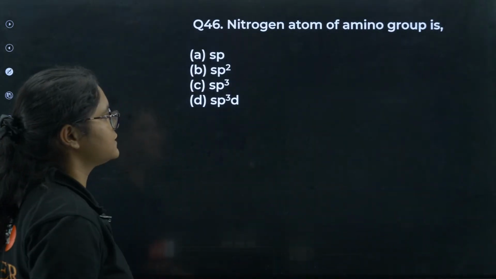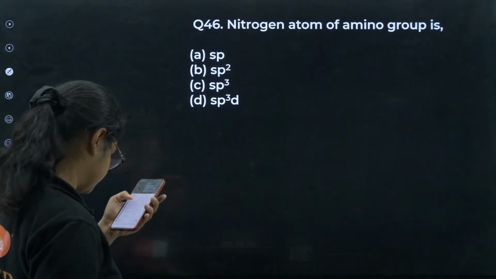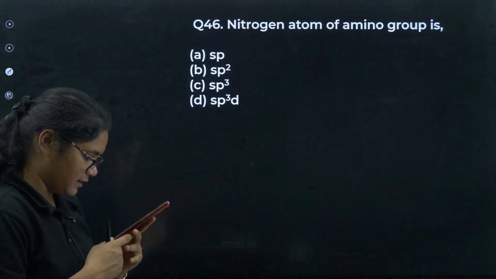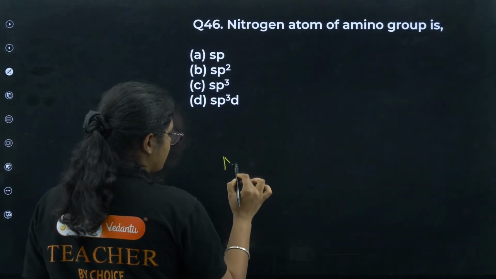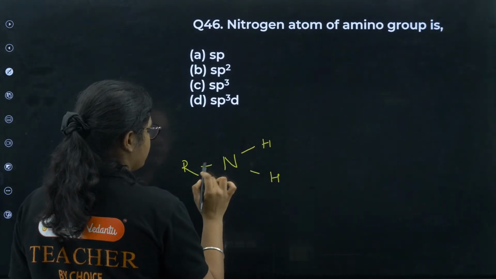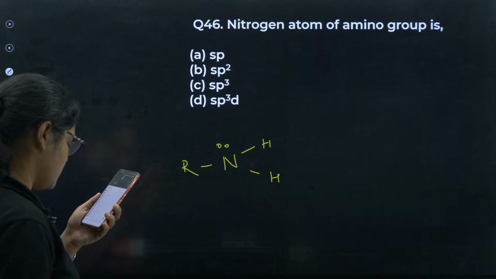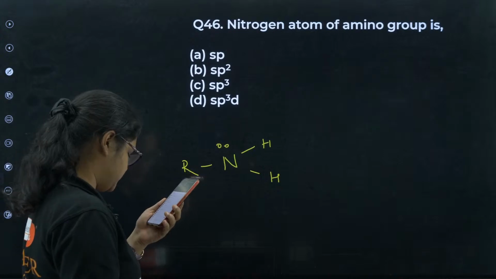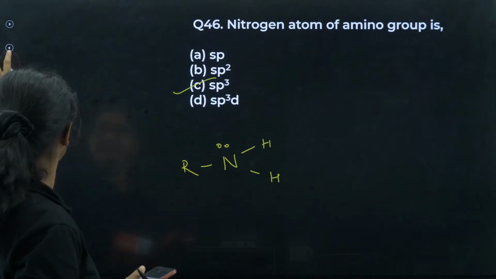Next question number 46. Nitrogen atom of amino group is sp. Yes, 47A is correct. All of you have answered it correctly. The nitrogen atom of amino group, what is the hybridization? Just now we have answered. Very simple question. Yes, sp3. Just now we have discussed sp3 hybridized. All of you are correct here.